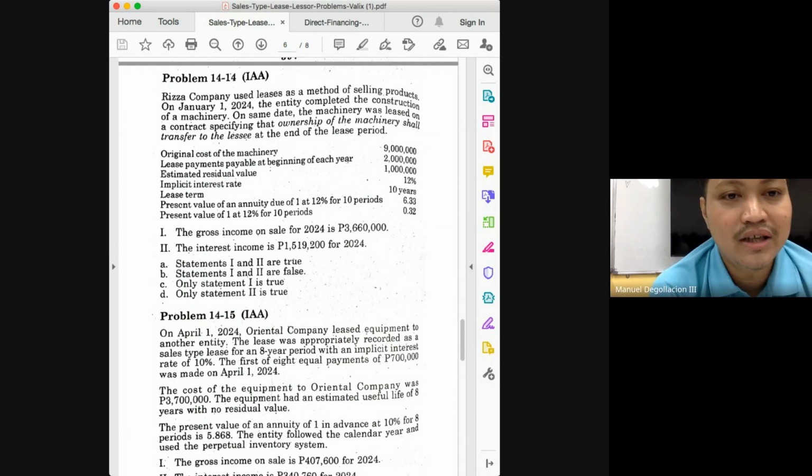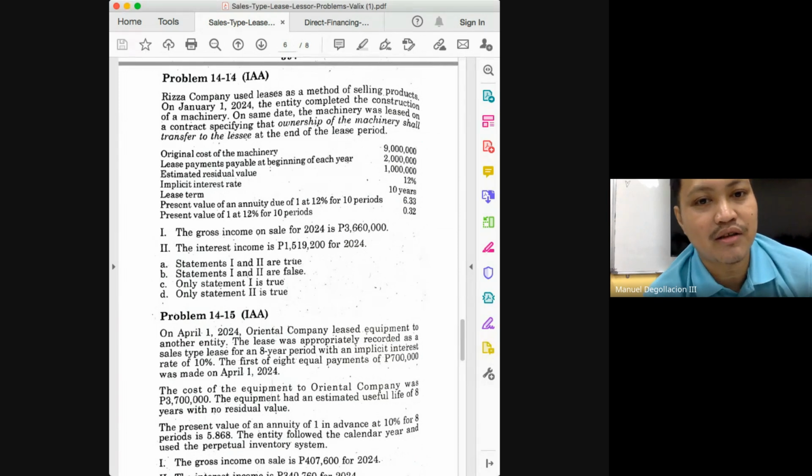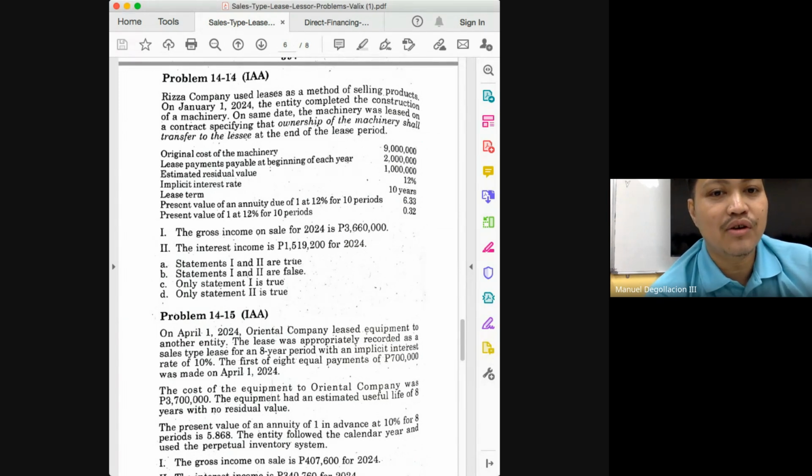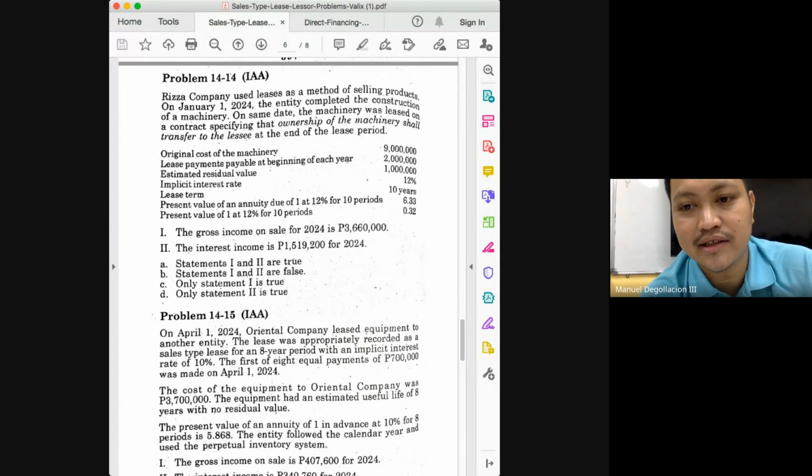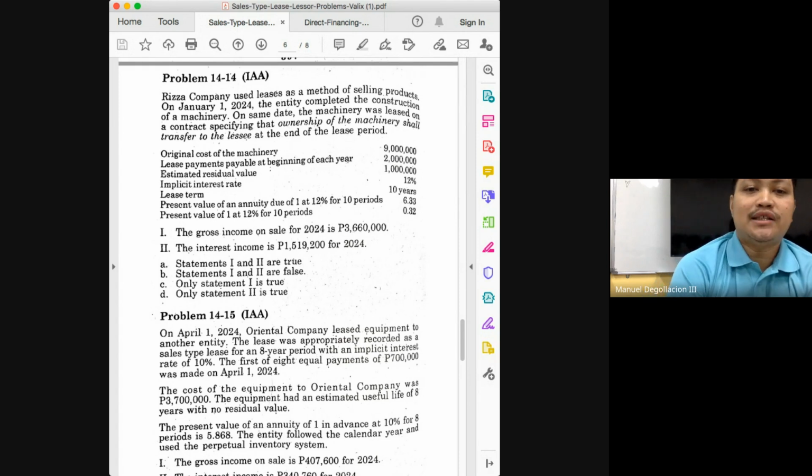Yes, but what if you're asked how much will be the total financial revenue in this transaction? What do you compare? The total receivables and the present value. We already have the present value, class, correct? It was the 12,660,000. And then, how much is our periodic payment? 2 million. 2 million times, how many times are we going to receive the 2 million? 10. So 2 million times 10, that will give you 20 million.